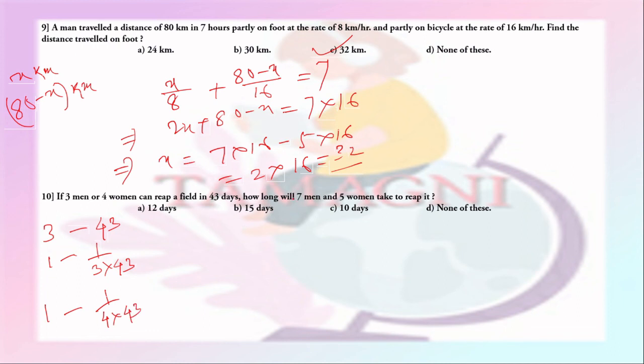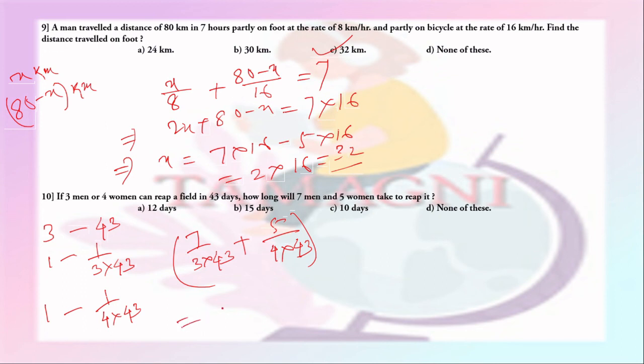Now 7 men will reap 7 by 3 into 43 part of the field in 1 day, and 5 women will reap 5 by 4 into 43 part of the field in 1 day. Now sum of these two will give the quantity of field 7 men and 5 women will reap.